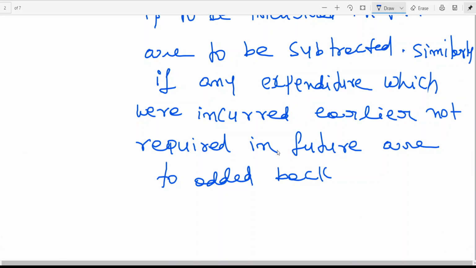So the profit is about present or future? Future. So when you calculate future, I think the expenditure will decrease, my profit will increase.